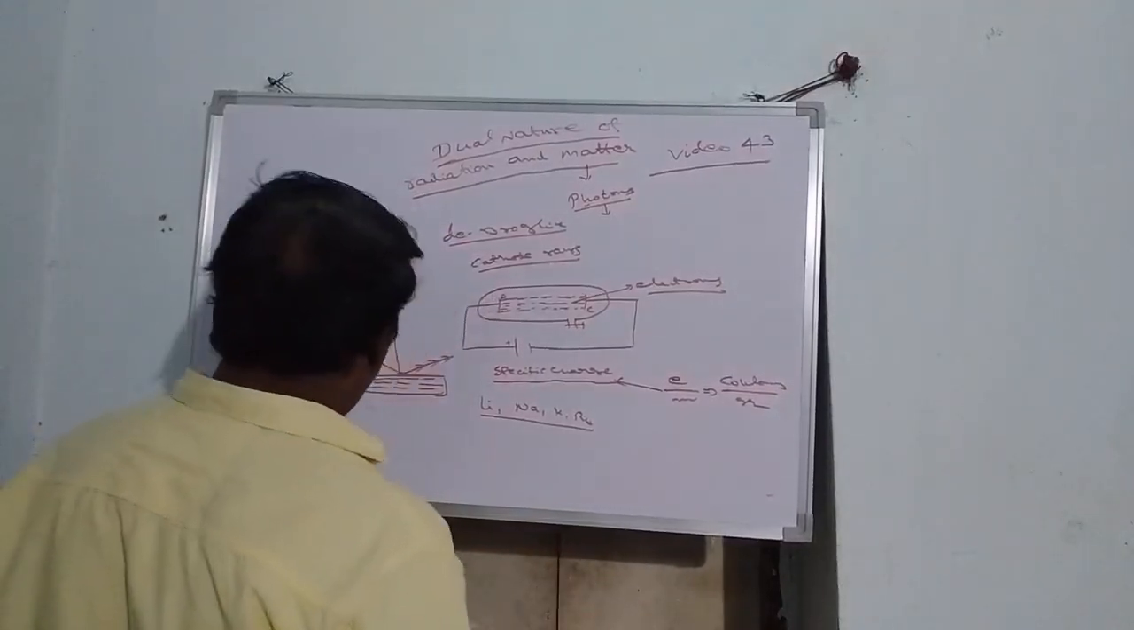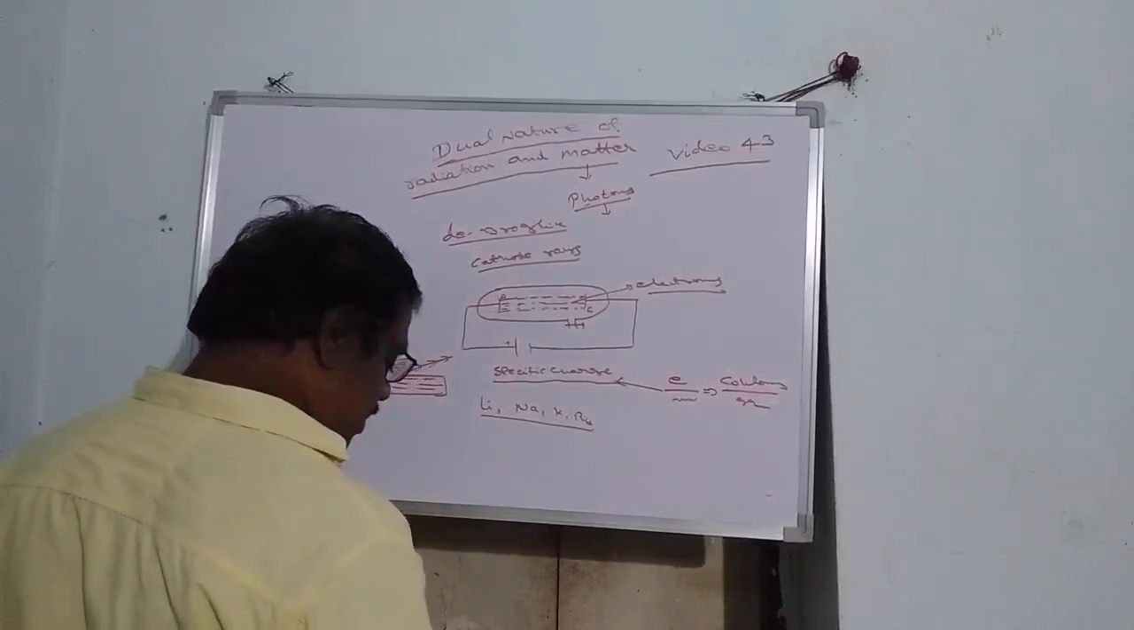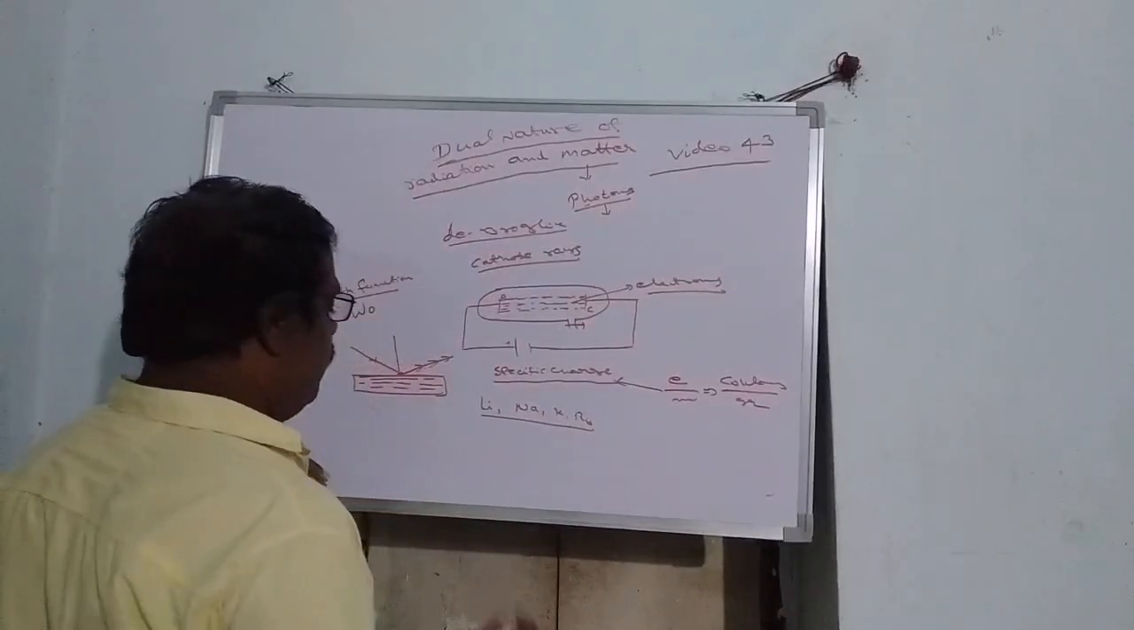So then what is meant by this work function? It is the minimum energy required to liberate electrons from the photometal surface.